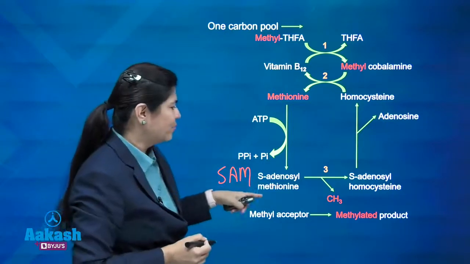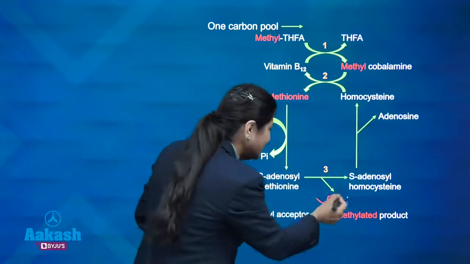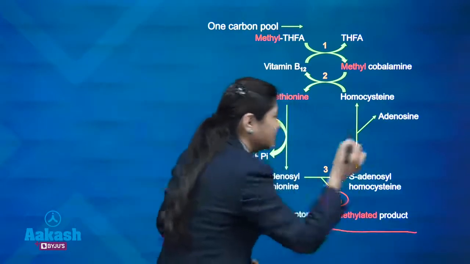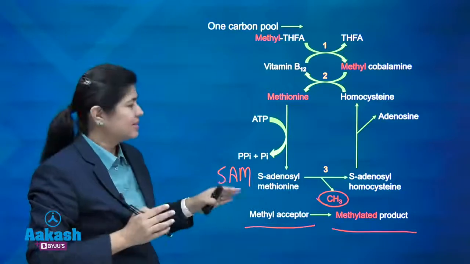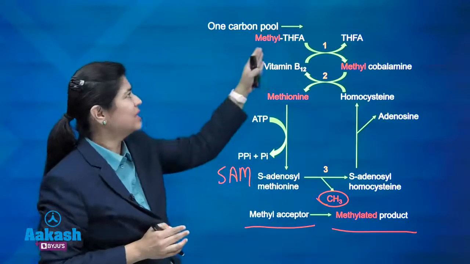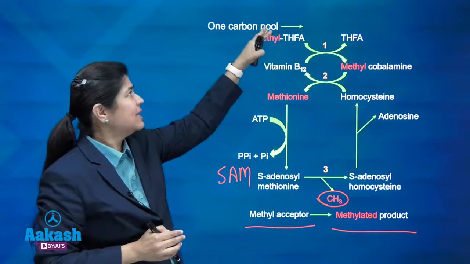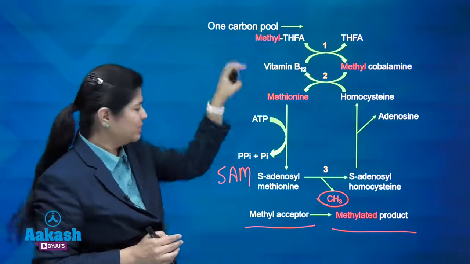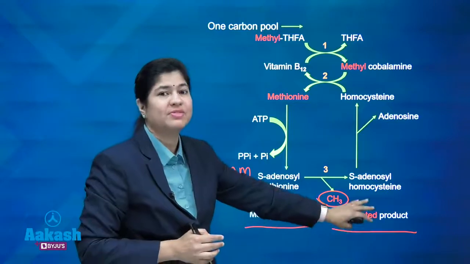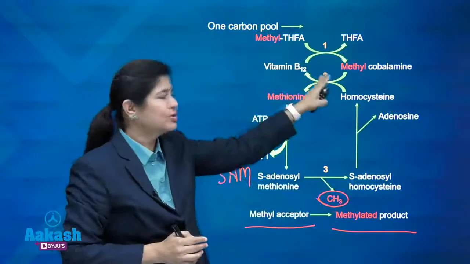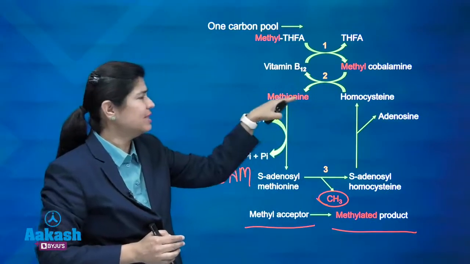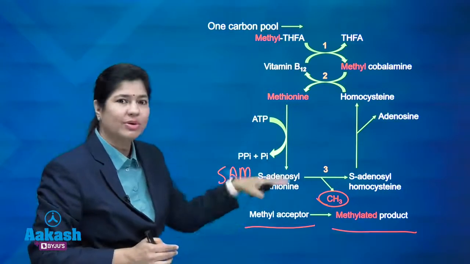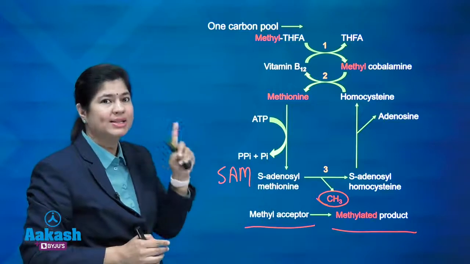Now SAM will give off methyl to any methyl acceptor to give a methylated product. So this is about methylation: methyl tetrahydrofolate gives the methyl group first to B12, then to homocysteine, which gets converted to methionine, then to SAM, and SAM is now giving off the methyl group. This is very important.